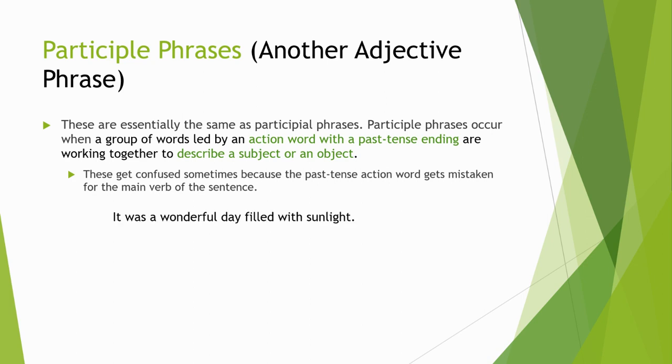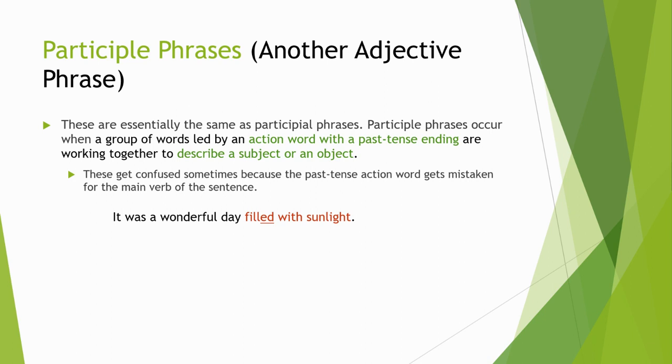So here's an example of what this looks like. It was a wonderful day filled with sunlight. Here, this is the participle phrase, everything in red there: filled with sunlight. Now notice the word filled. This is an action word, to fill something. It's past tense, has that ed ending, and it's leading the phrase. This is our marker. The rest of these words follow it and they're working with it.